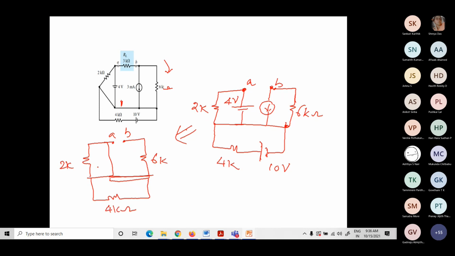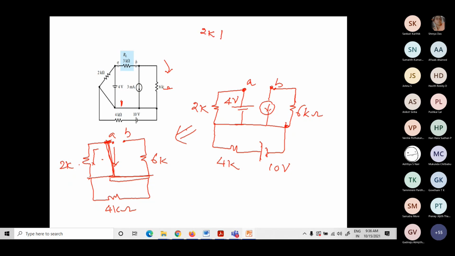Now this 2K and this short circuit wire are in parallel. So what will happen now? When I have this 2K in parallel with the short circuit wire, whatever current is trying to split here, since this is a short circuit with very minimum resistance, all the current will flow through this and there won't be any current through the 2K.